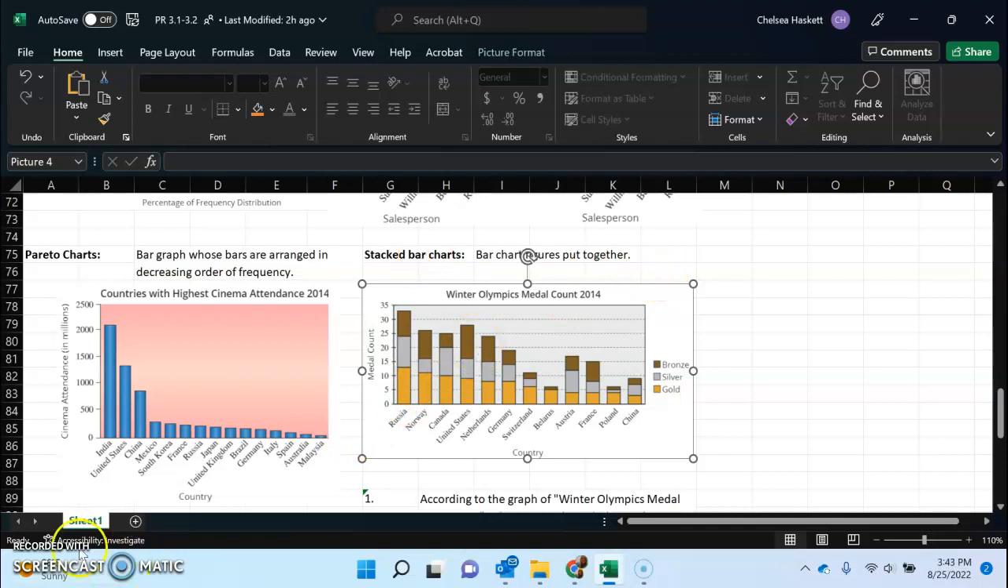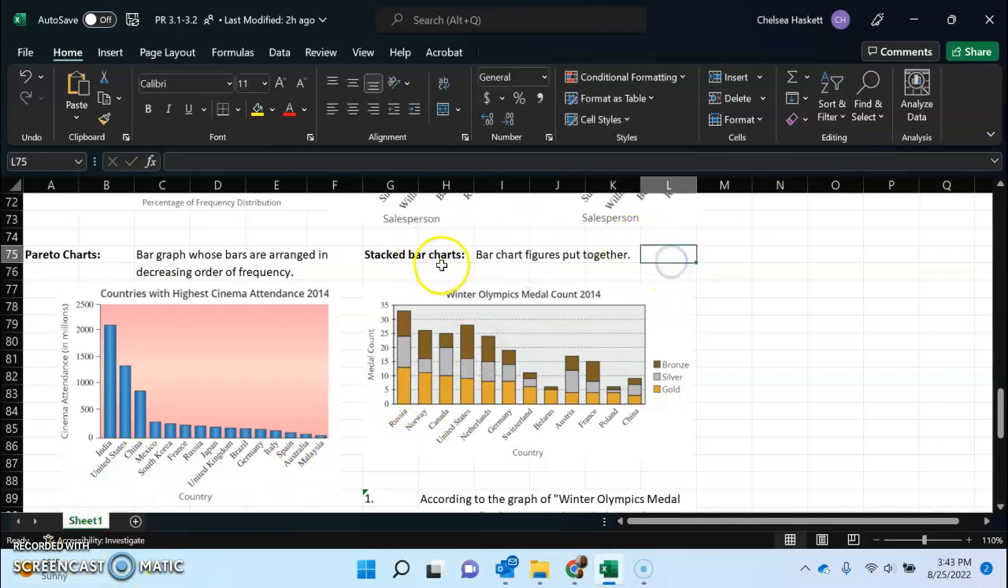Stacked bar chart, where order down here doesn't matter. Okay, stacked bar charts are figures put together. So they're bar charts. They're just different bar charts all put into one bar chart. So the gold medals are all the gold, the silver medals, the bronze medals. So these could all be their own bar chart, or you can put them all together.